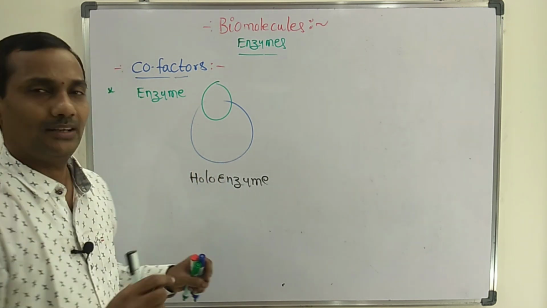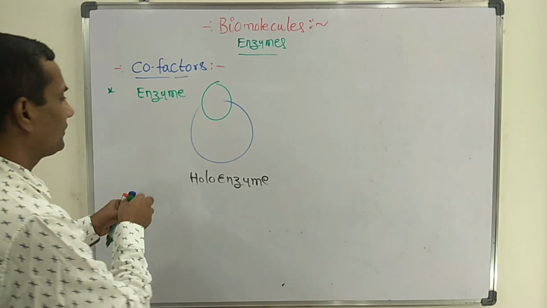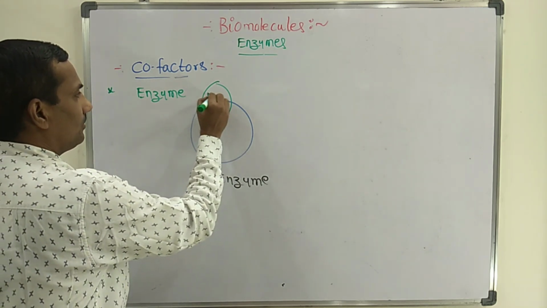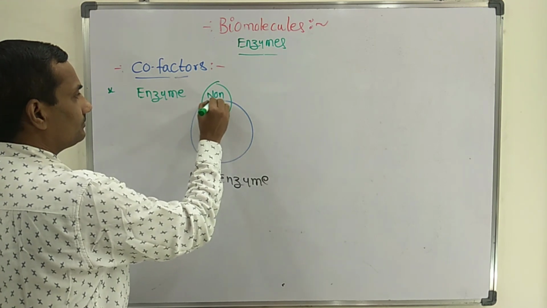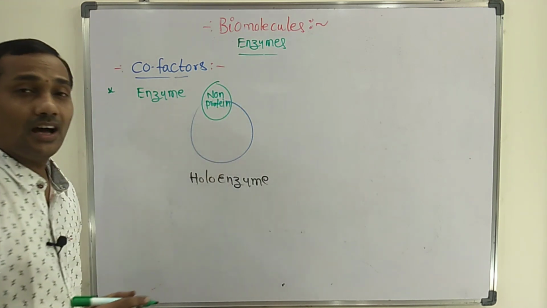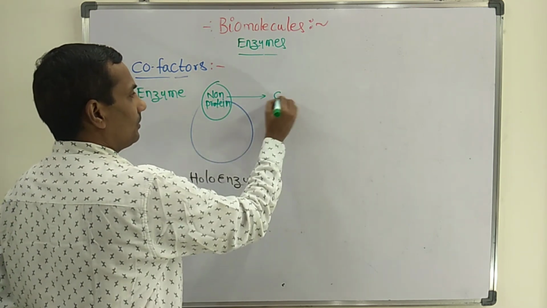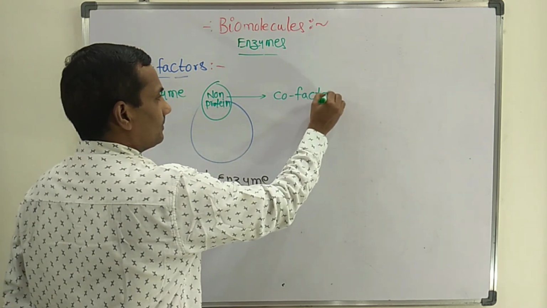This holoenzyme has two components. First, the non-protein part. That non-protein part of the holoenzyme is known as cofactor.